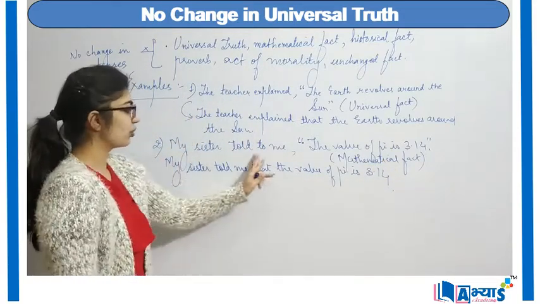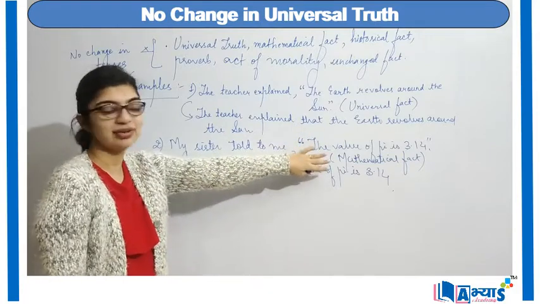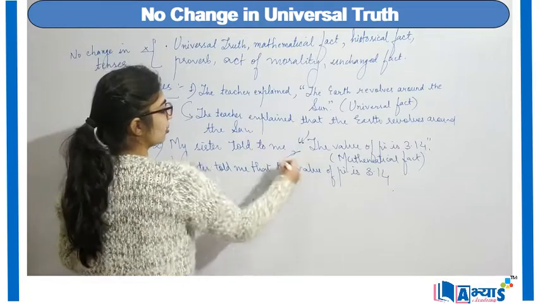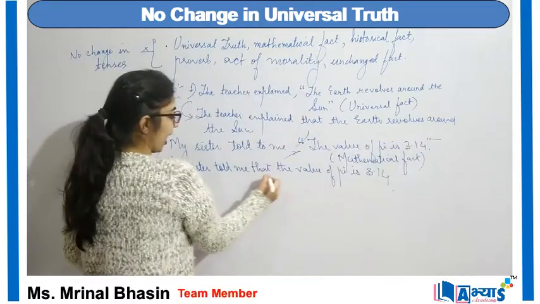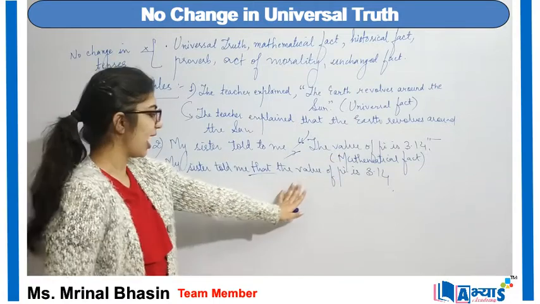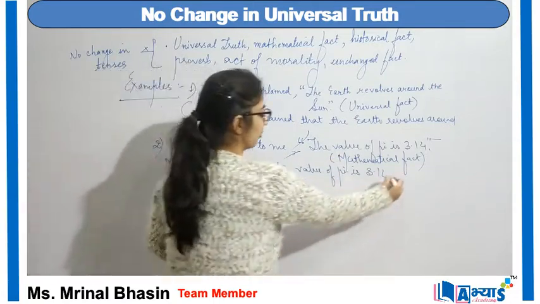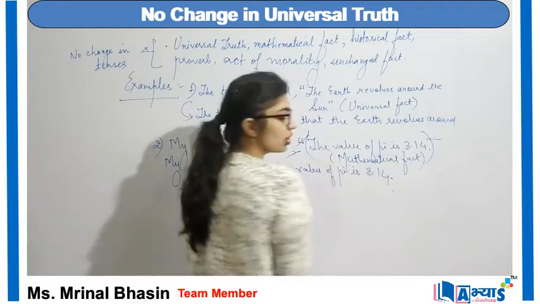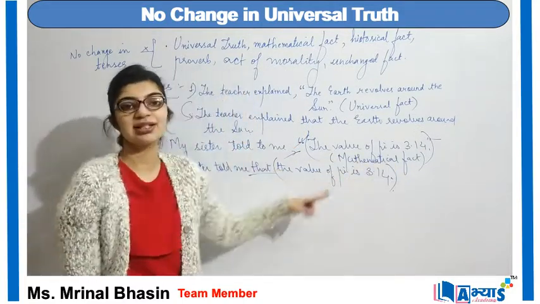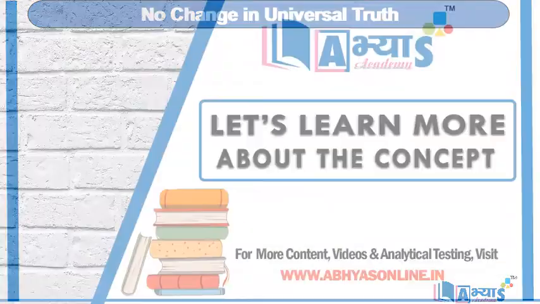So my sister told me, this is the direct speech. Remove the inverted commas, add that as the replacement, and we will say the value of pi is 3.14. So this is also present tense and this is also present tense. The tense has not changed.